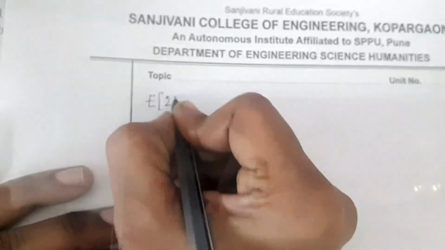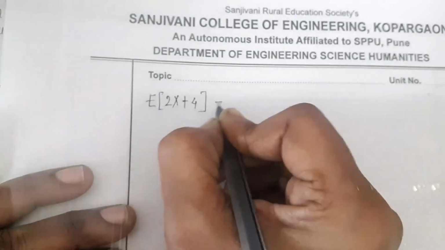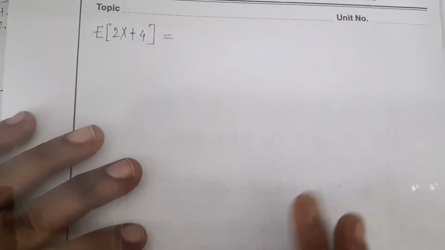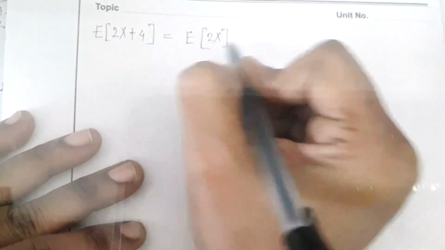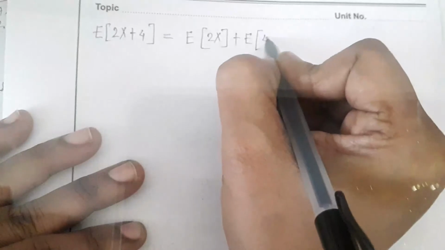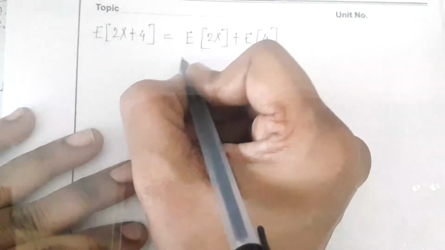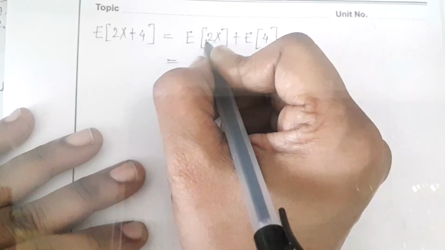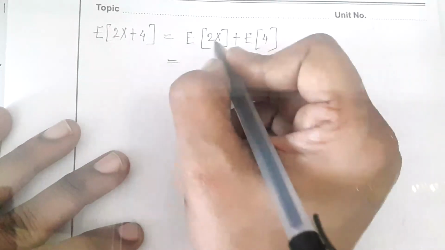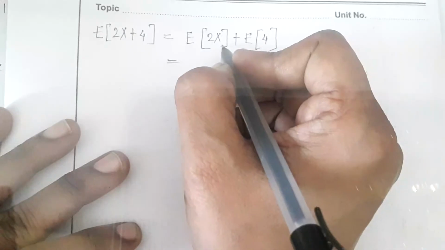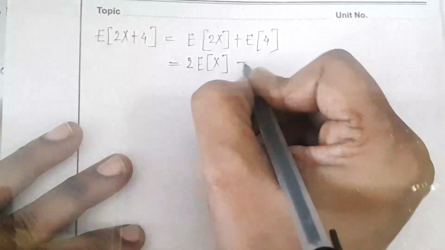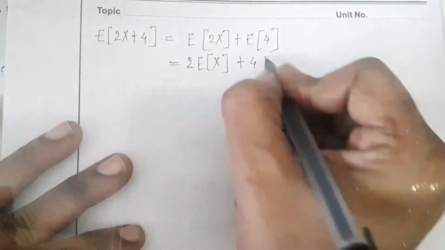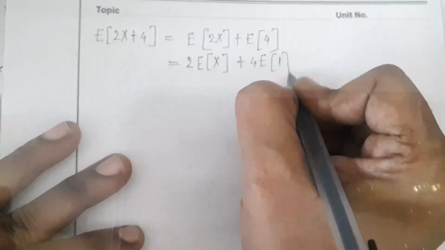expectation of 2x plus 4, it is equal to. Now to find out this value, we can separate this part. So we can write it as expectation of 2 multiplied by x plus expectation of 4. Okay, now simplify it again. 2 constant we can take outside because we have studied one formula, expectation of c into x, it is c outside expectation of x. So we can take 2 outside, it is remaining is expectation of x. Similarly this is again constant, so 4 outside, remaining is expectation of 1.